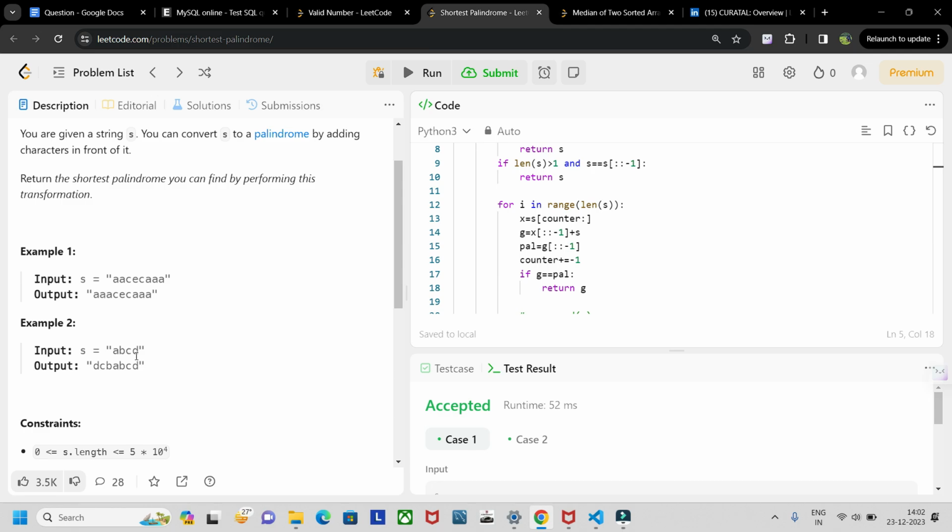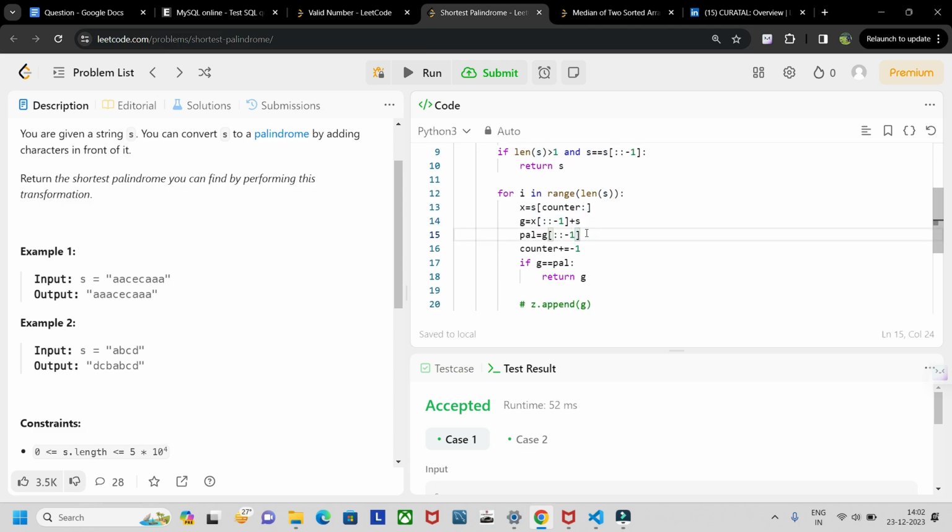So what happens here is A, B, C, D, and the first character appended is D. Suppose, say, D first. Okay, so that is appended. So D, A, B, C, D, it will happen. So it is not a palindrome. Now next what happens, it reverses these things, C, D, and then it appends the reversed C, D, D, C and A, B, C, D. Okay, it is still not a palindrome, like that.